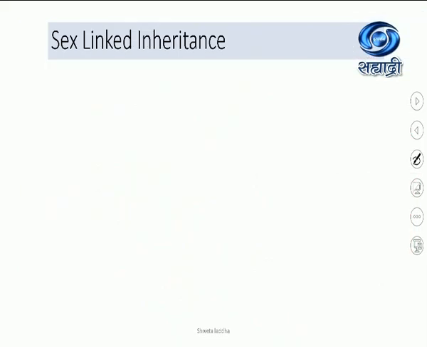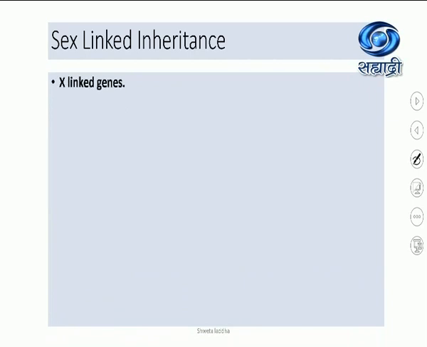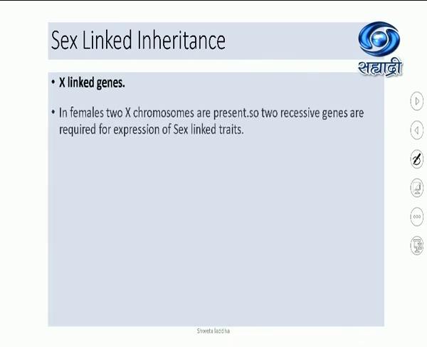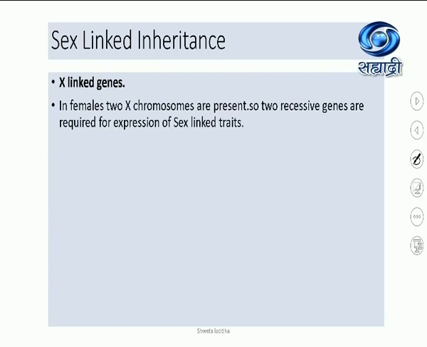Now let us start with sex-linked inheritance. Up till now we studied 3 examples of autosomal inheritance: widow's peak, rolling tongue, dominant inheritance, phenylketonuria, recessive inheritance. Now we will discuss sex-linked inheritance. In sex-linked inheritance, we will first study X-linked genes. In females, 2 X chromosomes are present, isn't it? The allosomes, sex chromosomes, are 2 X chromosomes.